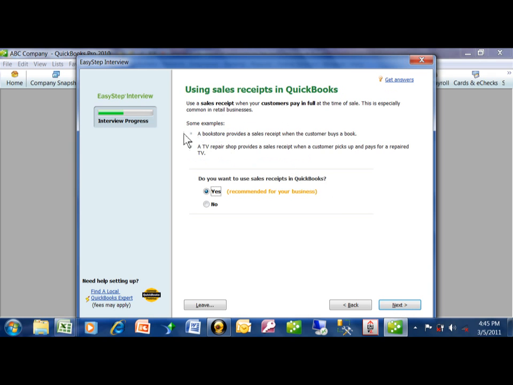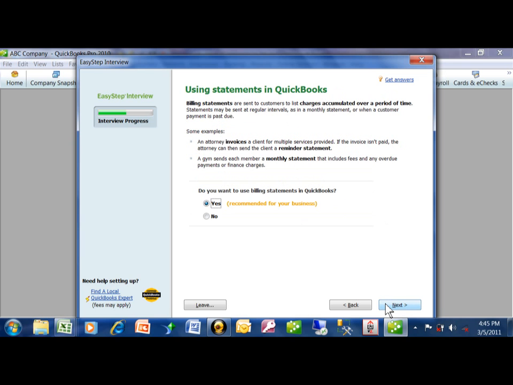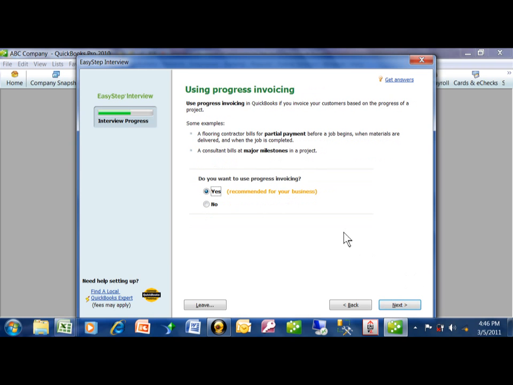Using sales receipts. Yes, I make sales receipts. So like I said, if you have your bookkeeper or your CPA, they would be able to help you with these questions. Do I want to use statements? Yes, I do. Progress invoicing means, let's say you accept partial payments or monthly payments. That would be called progress invoicing. So I'm going to say yes there.